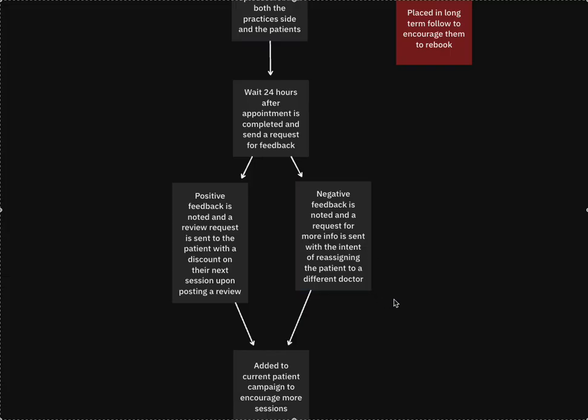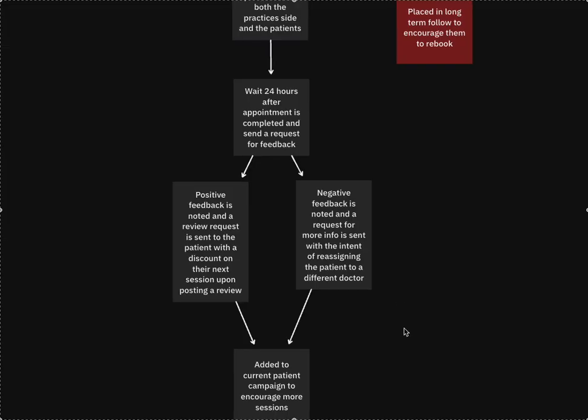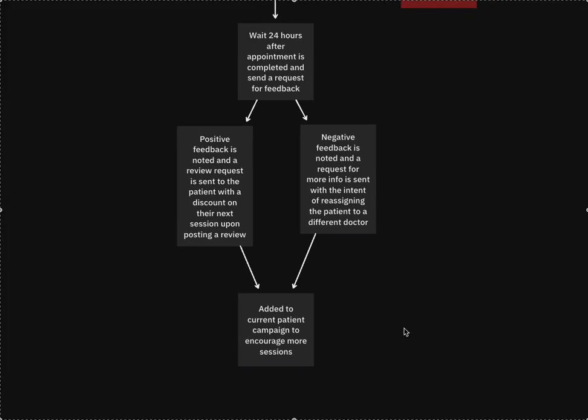Negative feedback is going to be noted, and a request is going to be sent for some more info from the patient, with the intent of potentially reassigning them to a different therapist or psychologist, or if necessary, updating the process. And sometimes you just can't please everybody. So if there's nothing really to do, it's just something to make a note of.